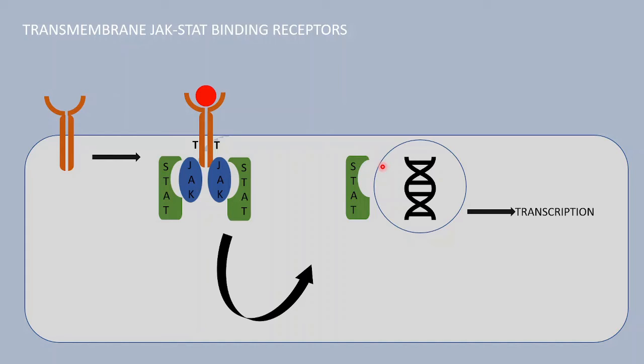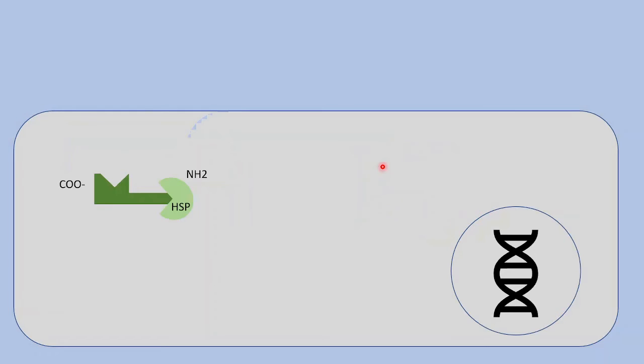So this is a basic difference between these two receptors. Next, we have the type of nuclear receptors. For the previous two cases, the receptors were transmembrane receptors, meaning that they are present on the cell surface or the cell membrane. But nuclear receptors are present inside the nucleus.